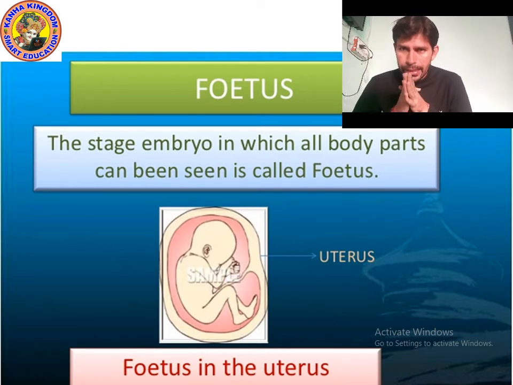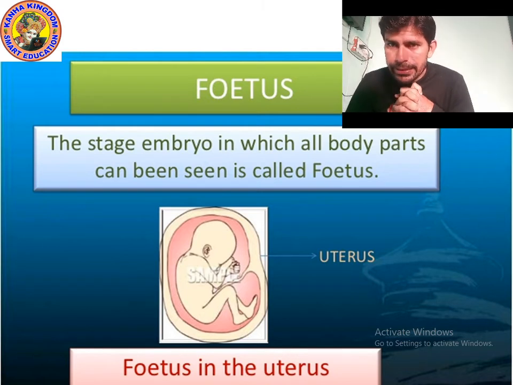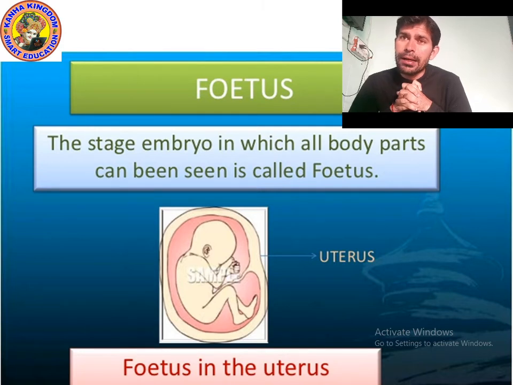As you can see in the picture, a baby is inside the uterus, because the embryo is developing into many organs. You can see the different parts: the feet, the hands, the ear, the fingers of the feet and hands, they have started developing.